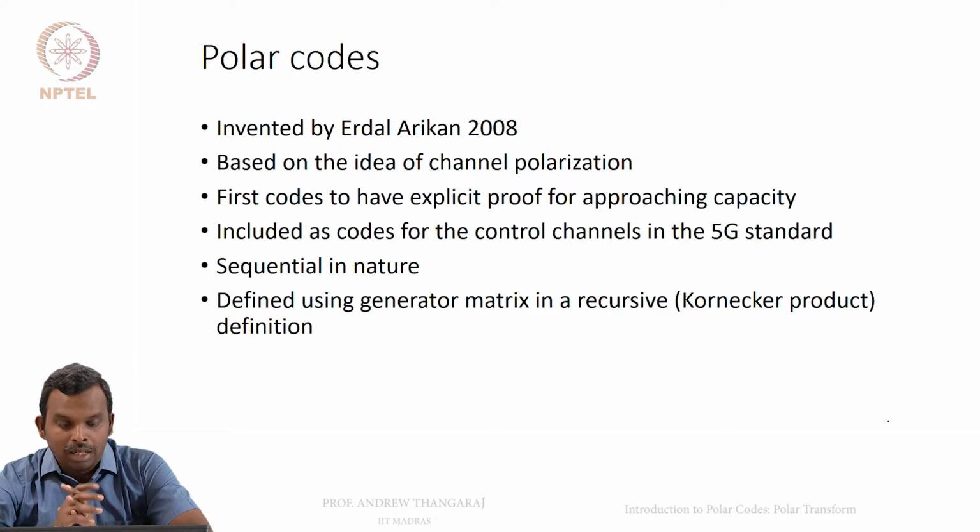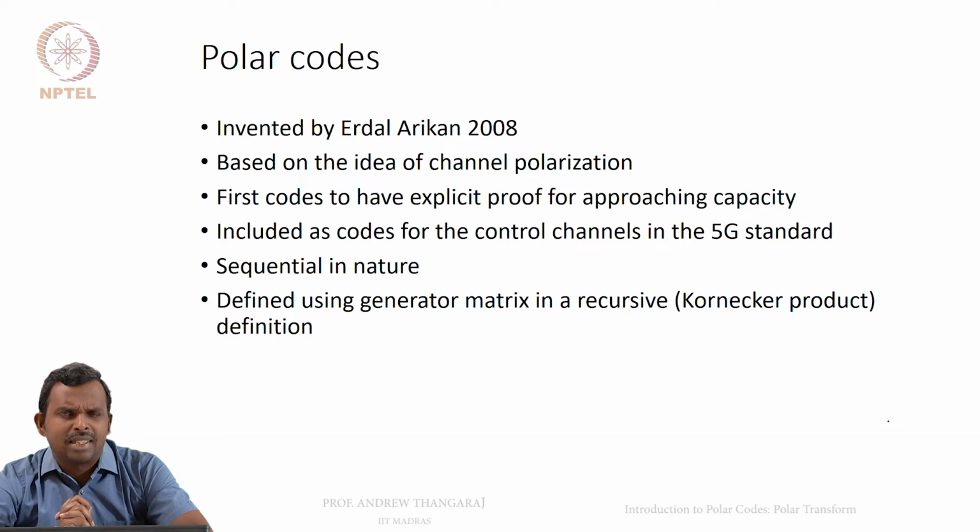Okay. So a few points to note is that these are the first codes to have explicit proofs of approaching capacity. Okay. So that's a very big selling point. These are included as codes for the control channels in the 5G standard. The data channels have LDPC codes. We saw them earlier. The control channels have polar codes in the 5G standard.